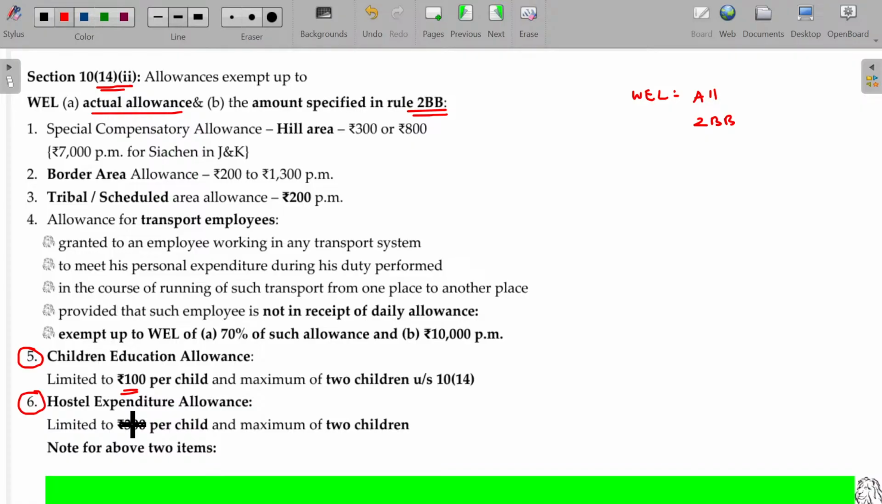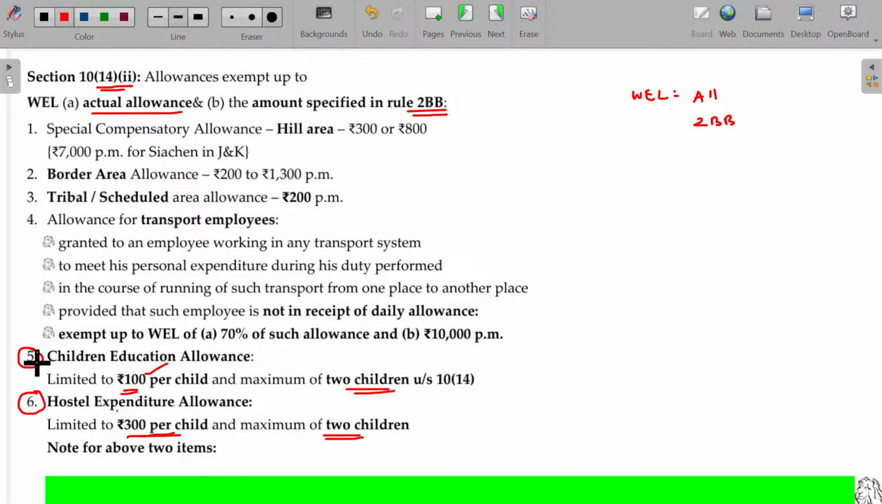Additionally, usually these things are not most important for your examination. Anyhow, it's going to be scrapped. Understand the logic. In case of children education allowances, around 100 rupees per child per month will be exempted. That number is given in rule number 2BB. In case of hostel facilities provided, where the employer offers any allowances, the number is 300. Maximum 2 children can enjoy this benefit. Limited to rupees 100 per child, and maximum 2 children can enjoy. In case of hostel expenditure, 300 per child, maximum 2 children can enjoy.